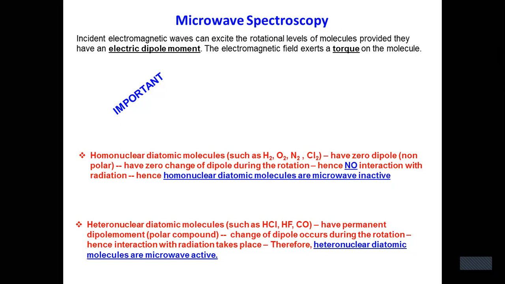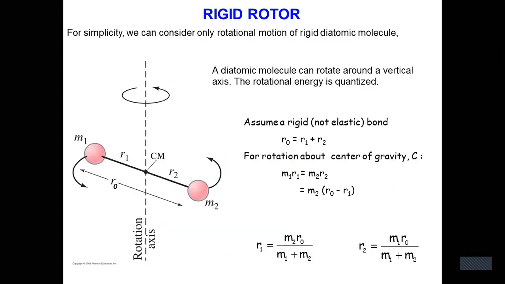In just the reverse case, heteronuclear diatomic molecules such as HCl, HF, carbon monoxide, etc. have a dipole moment. In these polar compounds, change of dipole moment occurs during rotation and hence interaction with radiation takes place. Therefore, heteronuclear diatomic molecules are microwave active. So the question is why homonuclear diatomic molecules are microwave inactive and why heteronuclear diatomic molecules are microwave active. Is this clear?